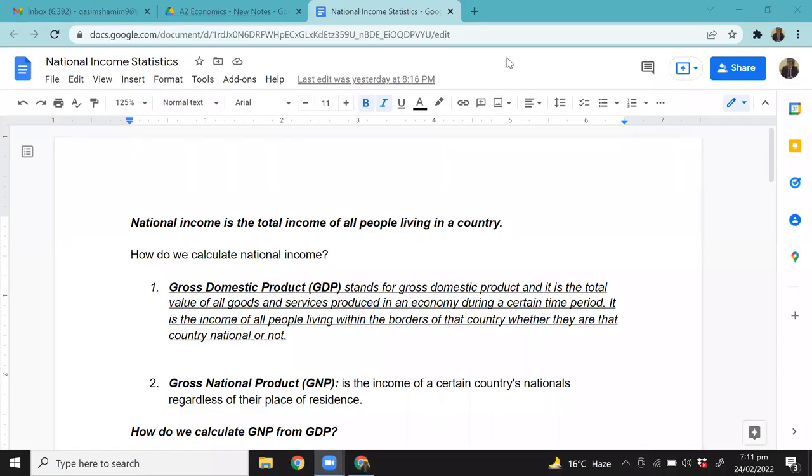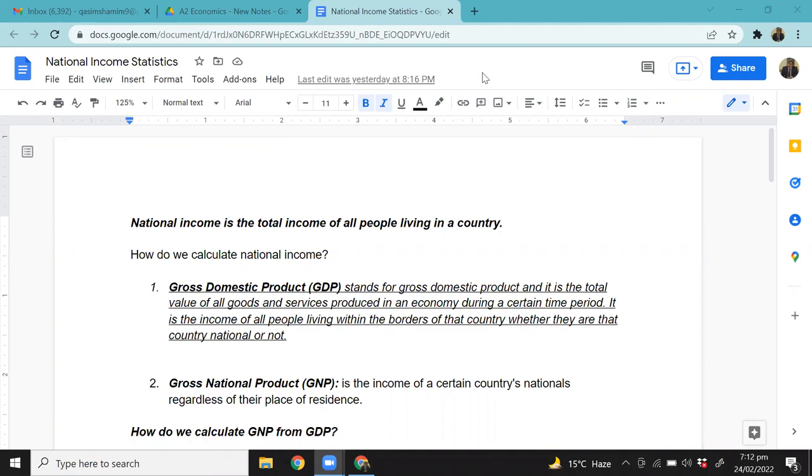Okay, now this is kind of an important topic from exam point of view, national income statistic. Then after linked to that topic is growth and development, which we'll talk about in today's class. So first thing that you need to understand is what's national income, why is that important, and why all these countries record and calculate their national income statistics, right?